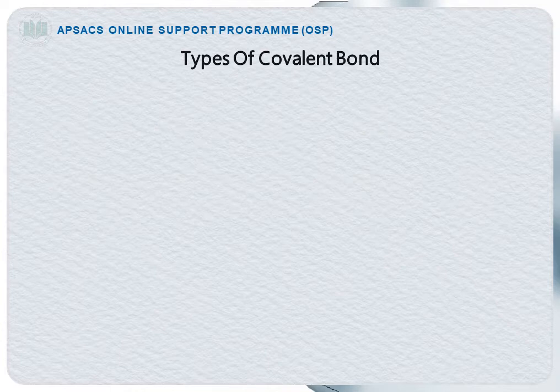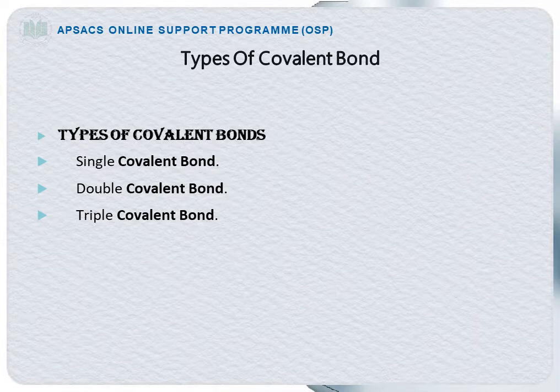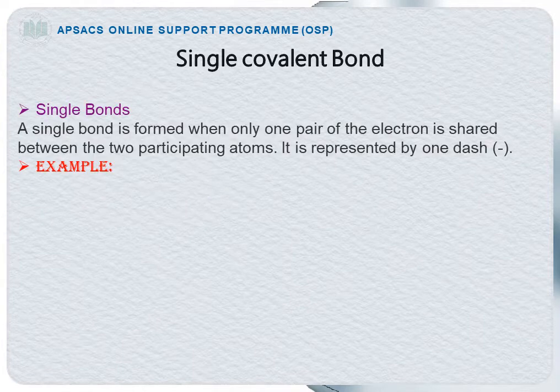Types of covalent bonds. There are three types of covalent bonds: single covalent bond, double covalent bond, and triple covalent bond. What is single covalent bond? Single bonds. A single bond is formed when only one pair of electrons is shared between the two participating atoms. What is meant by one pair of electrons?